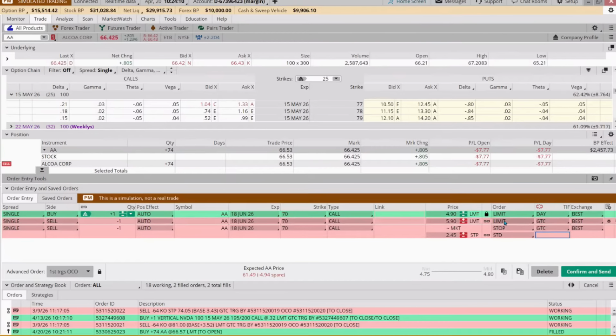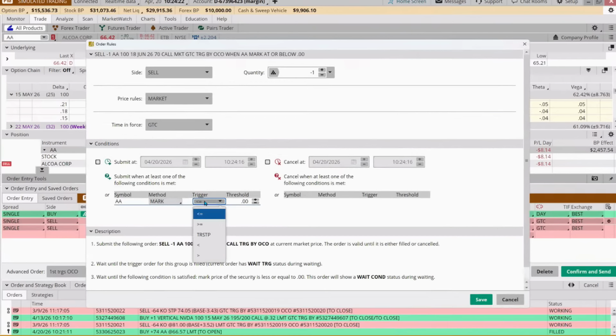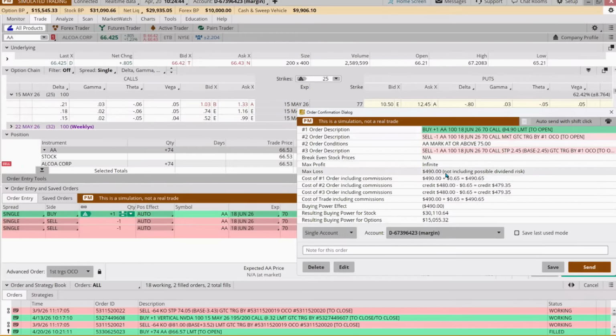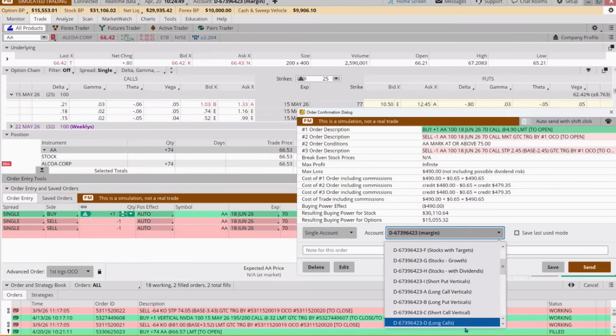Well, we could make a guess as to what this amount might be, but what we're going to say is we're going to make this a market target based on the price of the stock so that we can do more of an apples to apples comparison and say, hey, same target as for the stock position. If and when it gets to 75, let's call it a day. Okay, and we're doing one contract here. So here we're risking $500. Well, 490. Okay, and we're going to put this in our long call group.